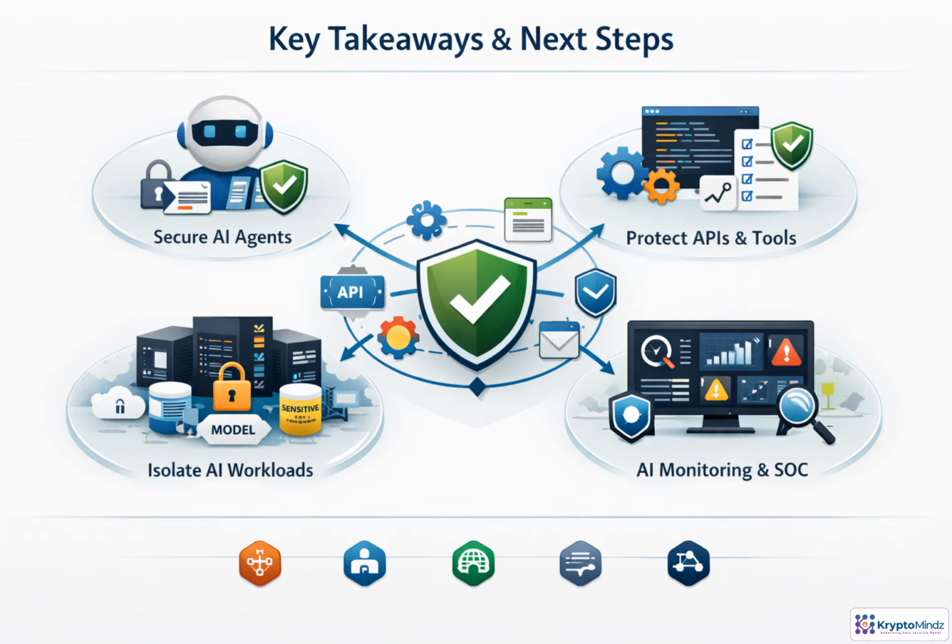Agent security is enterprise security for systems that can act. Control identity, authorization, policy, and human override. Protect every API and tool with validation and approvals. Isolate workloads by sensitivity and criticality. Next, we extend this foundation into observability, telemetry, and SOC response.